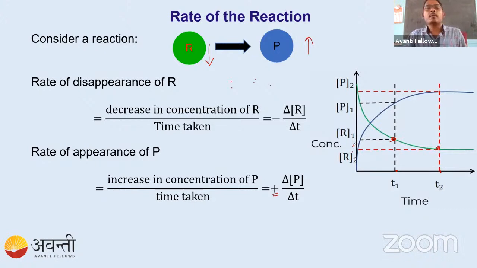If you compare R1 and R2, you find R2 is less than R1. That means with passage of time, the concentration of R is reducing. For the product, it is increasing: at T1 its value is P1 and at T2 its value is P2, and P2 is greater than P1. That is why we write it like this. So this is the rate of change of R and P.